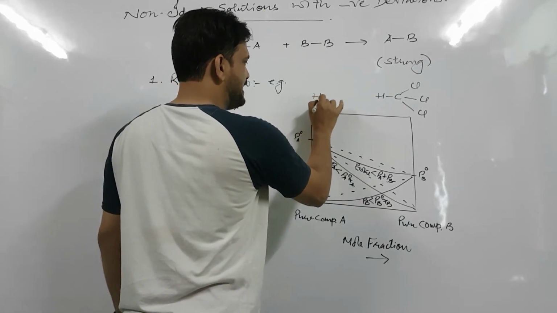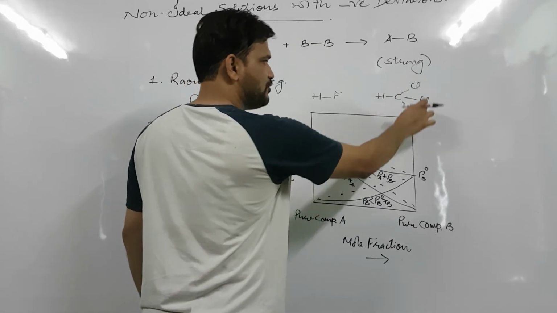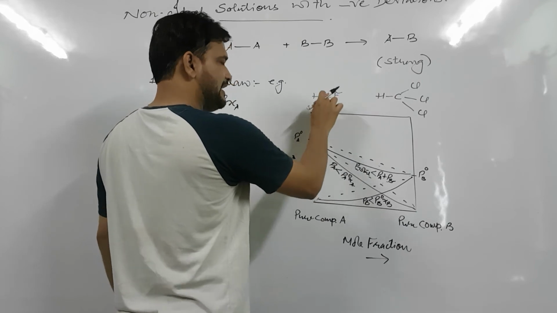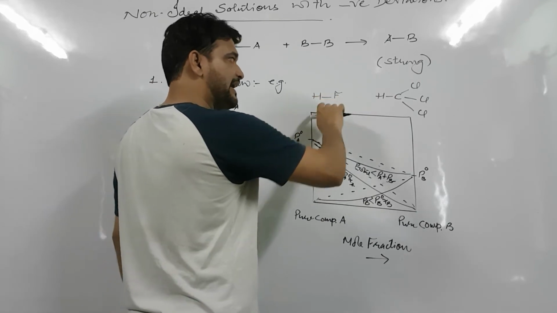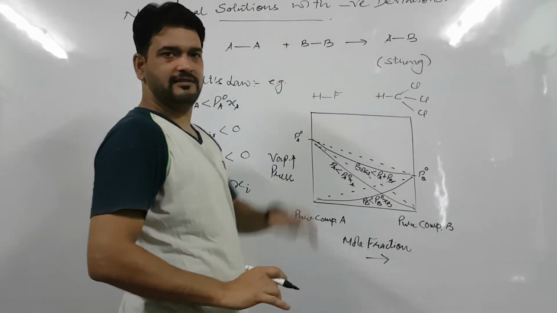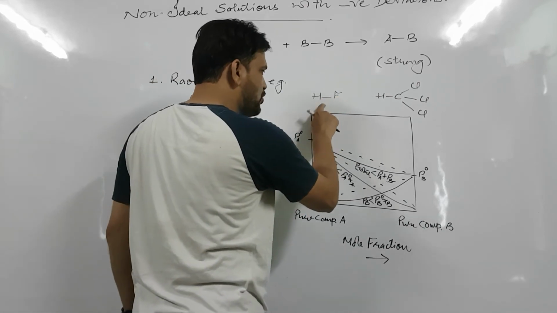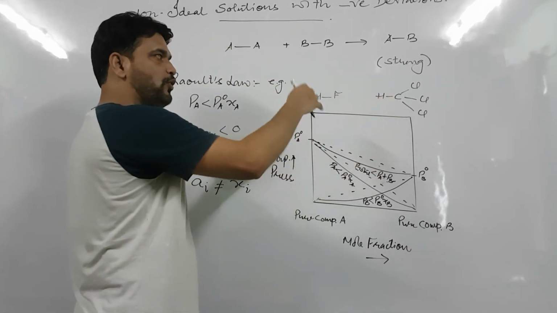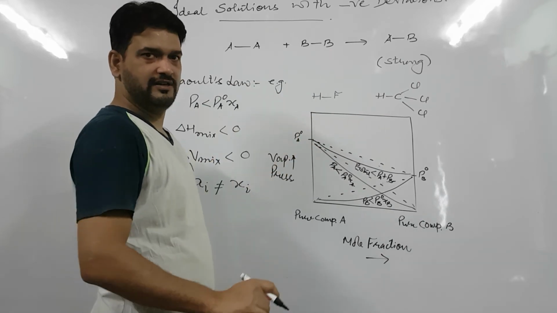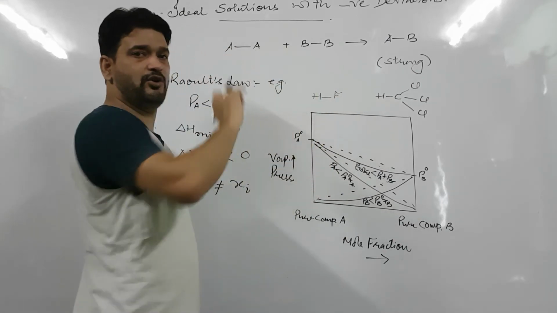Suppose if we add HF hydrogen fluoride, this is one component, there is no hydrogen bonding, and this is the other component, there is hydrogen bonding. Then it will not be an example of negative deviation. So this component and this component both should be like that, in which there is initially no hydrogen bonding.